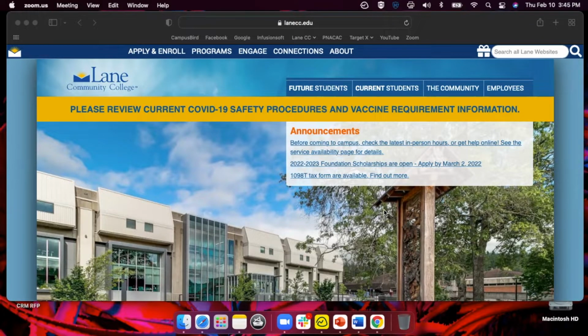I work at Lane Community College in the admissions office, and we're going to do a sort of overview of our scholarship application today. For those of you planning to attend Lane this coming school year, fall of 2022, the application is something that we encourage all students to submit. There's plenty of scholarship money out there for you as a local student, as an incoming student, and so we want to make sure you have the information, know where to go within our website to apply for our scholarship